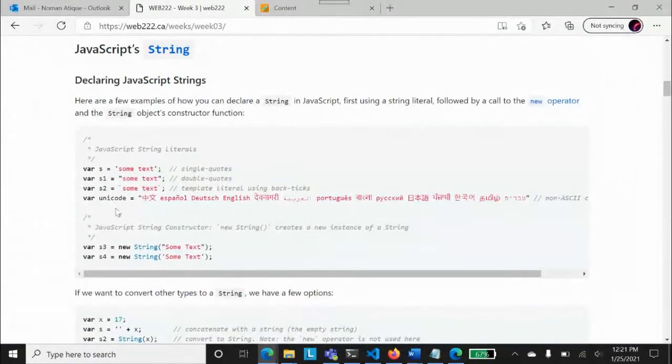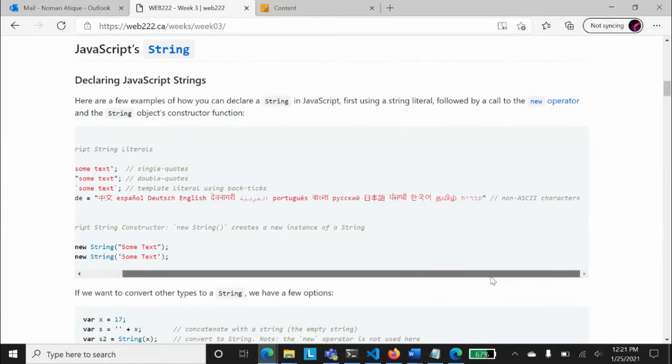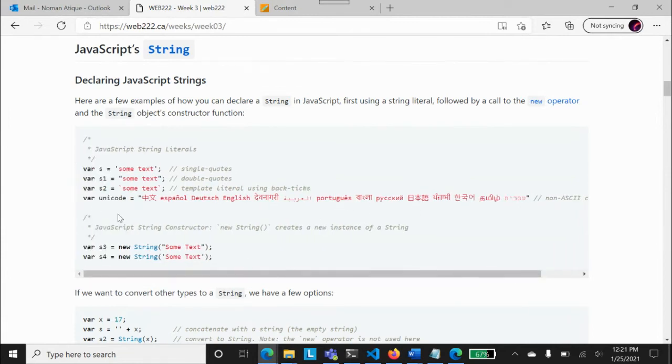All right. And also Unicode. You see here that non-ASCII code in different languages, in Spanish, in maybe Japanese, Chinese, Arabic, and everything, has been given because JavaScript is used widely on the web. So it basically supports all those things in our languages. These are called non-ASCII characters. These are not ASCII based characters. All these characters are ASCII based, so it can store any type of string in it, and you can work on that.